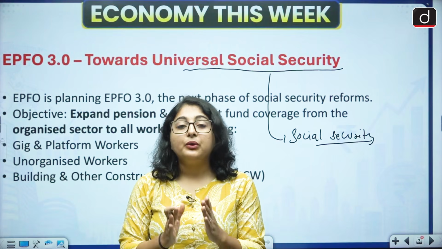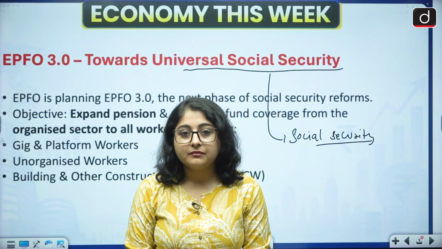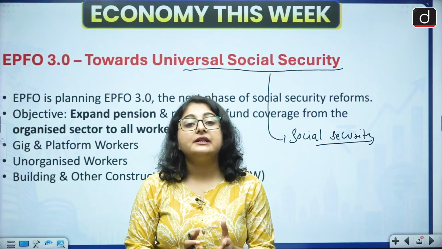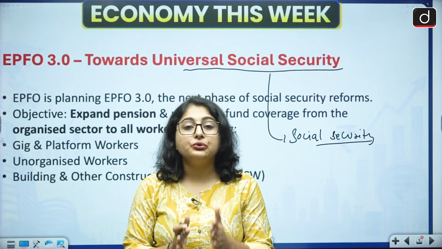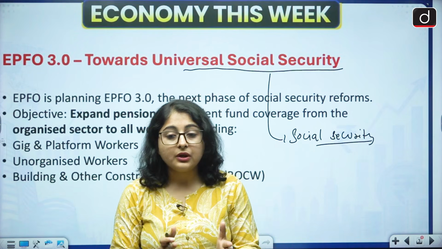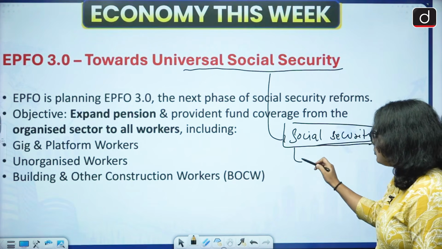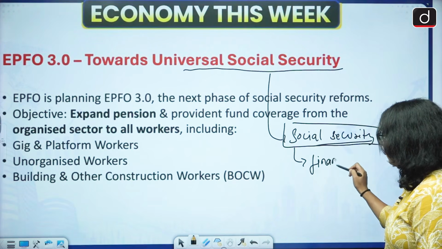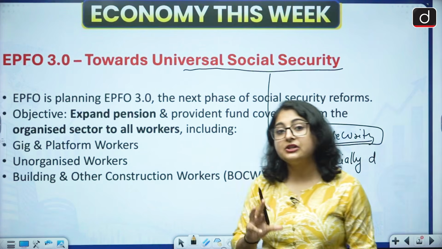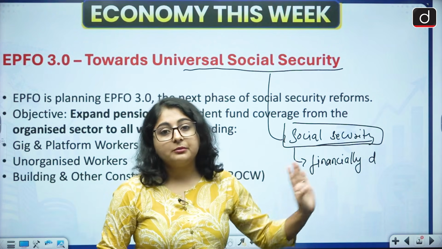But what after his retirement? Who will take care of his financial needs? How will you answer this? Who will take care of his financial needs once he gets retired, or once, let's say, due to an accident, he becomes disabled? Now, social security means that a person should be socially secure. That means he should be financially secure during times of distress. During times of financial distress, a person should be financially secure. Social security talks about that.